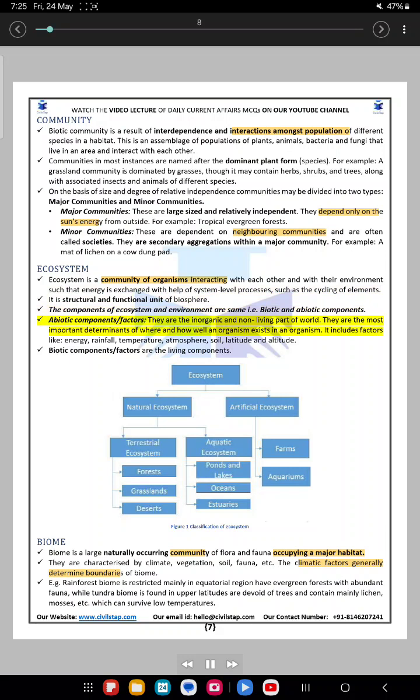Abiotic components or factors are the inorganic and non-living part of the world. They are the most important determinants of where and how well an organism exists in an environment. They include factors like energy, rainfall, temperature, atmosphere, soil, latitude and altitude. Biotic components or factors are the living components. Figure 1: classification of ecosystem.